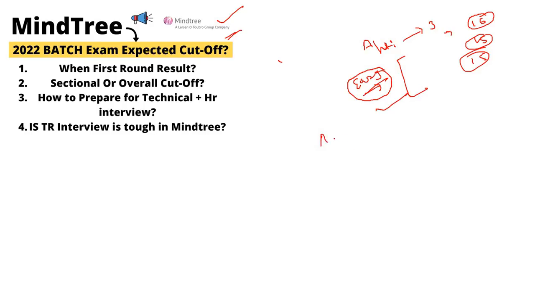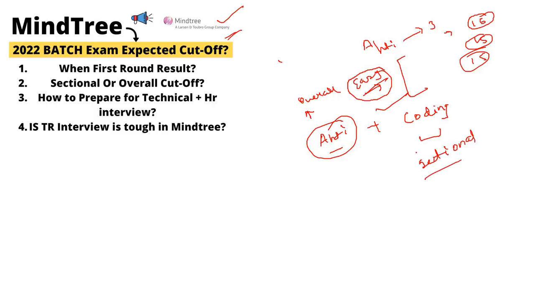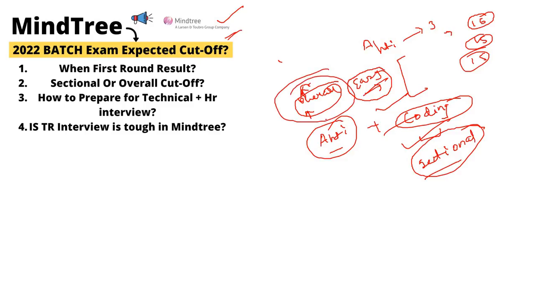And one important point, if I talk about the aptitude and coding, it is not confirmed whether they will take the overall cutoff or the sectional cutoff, meaning they may want only the coding sectional cutoff, check your performance there and select you from coding. But it is not confirmed. From previous years' experience, they check the overall cutoff as well as the sectional cutoff, both.